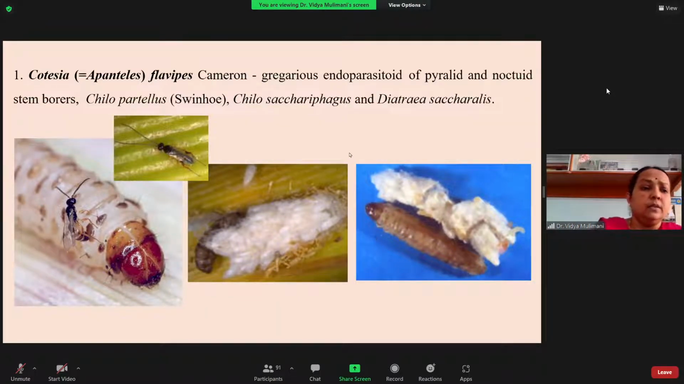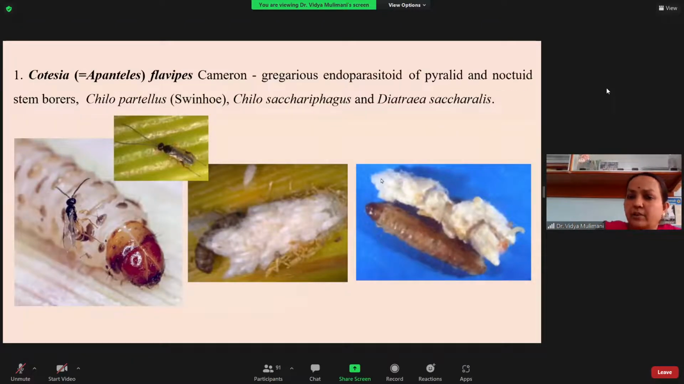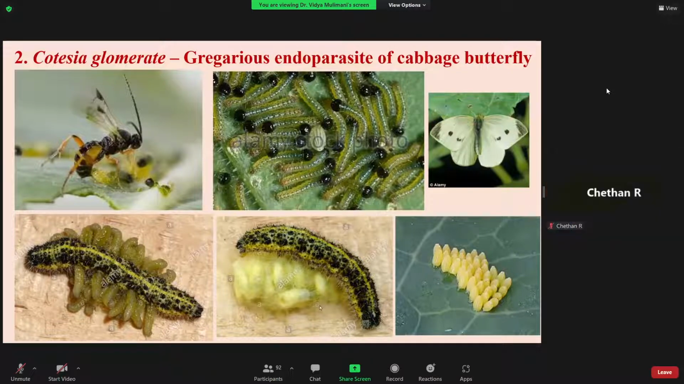Okay. Next example, just now I have given you Cotesia flavipes, which is a gregarious endoparasite. You can see Cotesia glomerata is also a gregarious endoparasite. It is mainly attacking the cabbage butterfly. So this is the cabbage butterfly, which is common. These are the eggs. They attack the early instars and allow them to grow. So you can see she is laying the egg, allowing them to grow, and then they go for pupation.